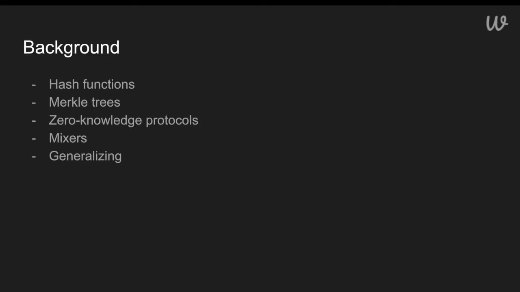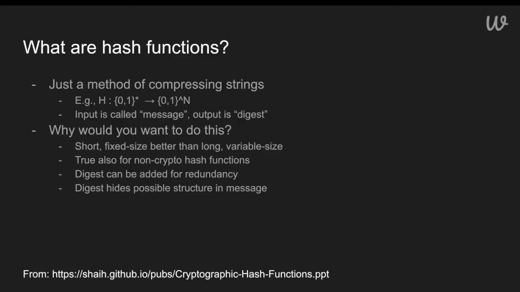Then we'll show how we use these hash functions to build Merkle trees, how we leverage Merkle trees to design different types of zero-knowledge protocols, such as mixers. We'll then generalize these protocols to support more interesting types of functionality, which will allow us to build bridges and build applications on top of these types of systems. So without ado, we'll get it started.